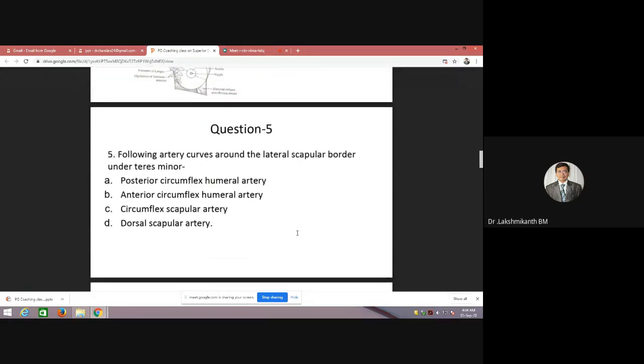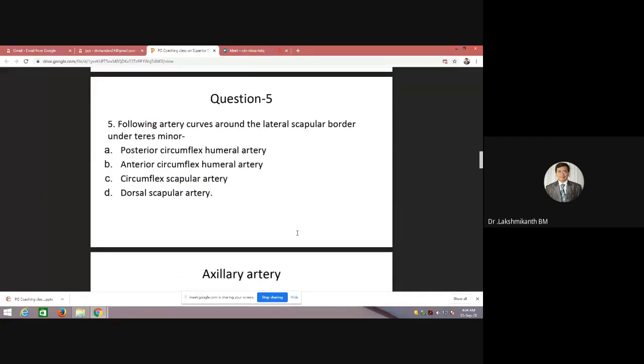So before going to this topic, can anybody answer this question? Following artery curves around the lateral scapular border under teres minor. Which artery encircles the lateral scapular border? Circumflex scapular artery. Okay, it's a branch of which part of axillary artery?